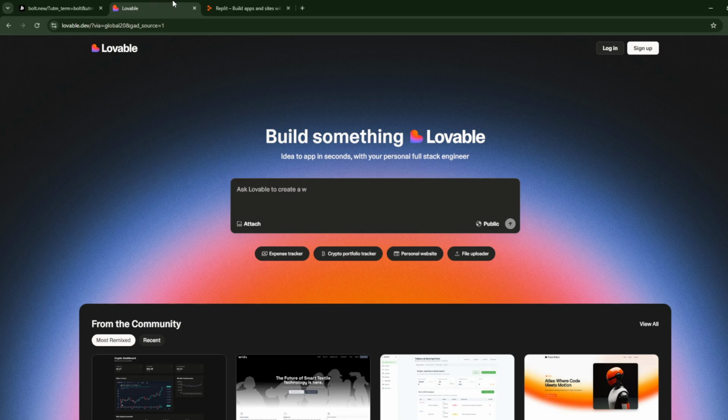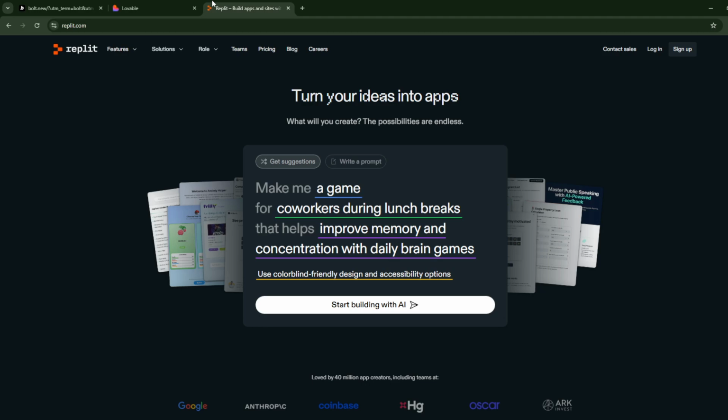Now let's go over to Replit right here. And the pros of Replit are that it supports a wide range of programming languages in a browser-based IDE. It facilitates real-time collaboration and instant deployment, and it offers AI-assisted coding to streamline development. Now the cons of it are that advanced features may require a subscription, and performance may vary depending on project complexity and browser capabilities. So which one is right for you?